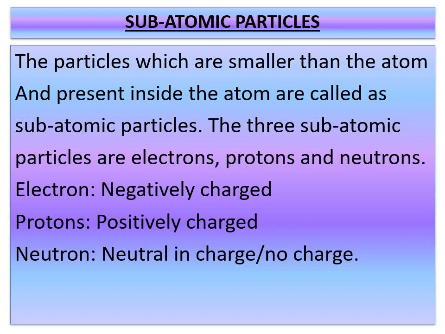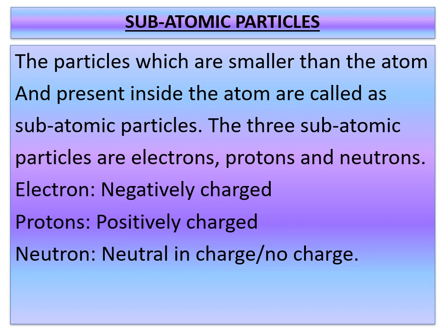But later on, experimental evidence began to show that atoms were divisible and are made up of smaller particles. Since these particles are smaller than the atom and are present inside an atom, they are called subatomic particles.